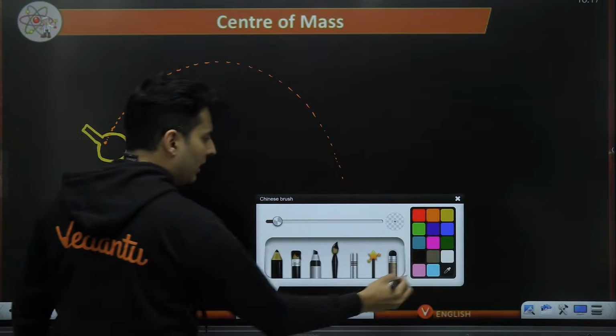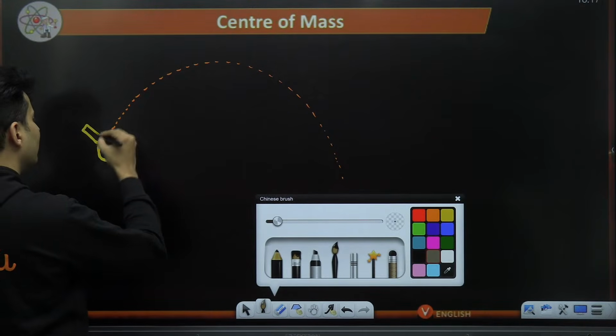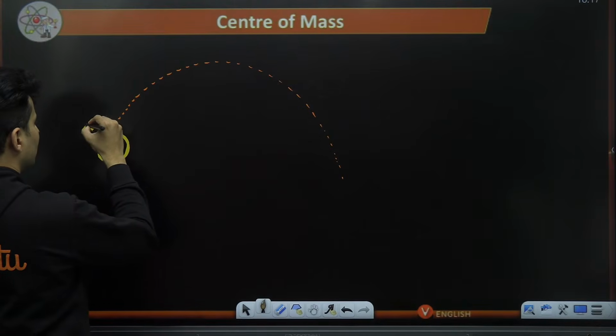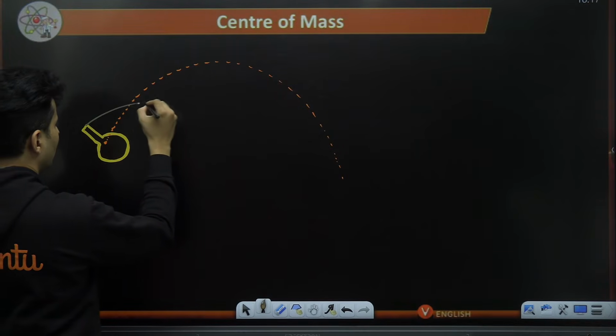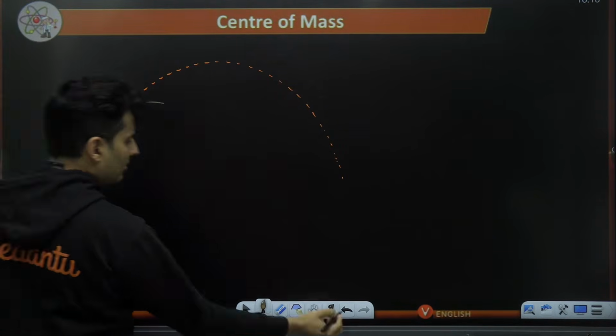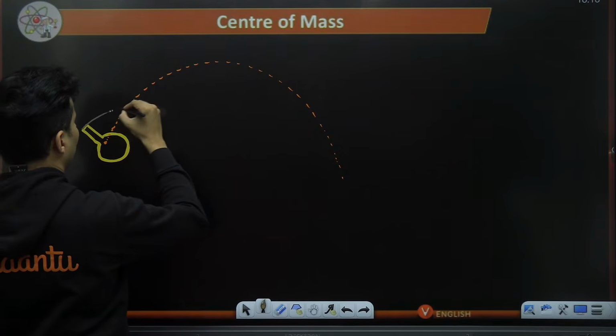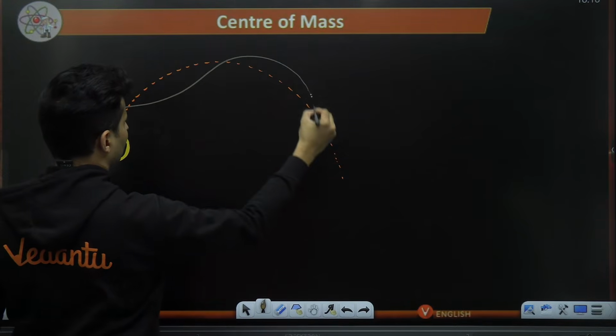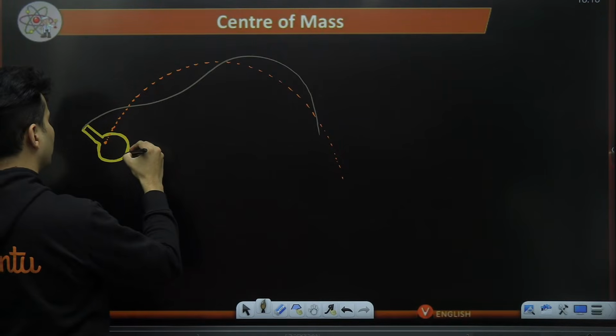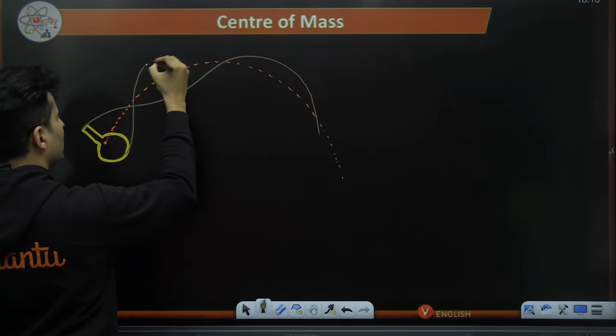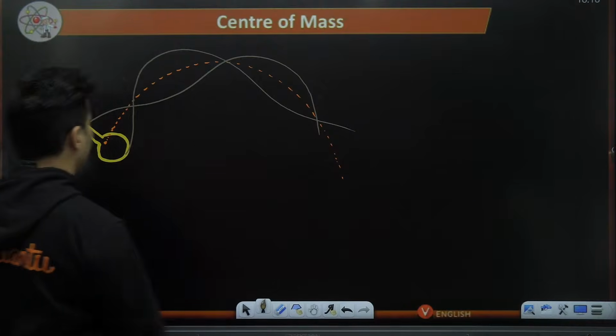Rest all points will go in weird ways. Like for example, this might probably go like this, and something like that. Maybe this point might go like this.